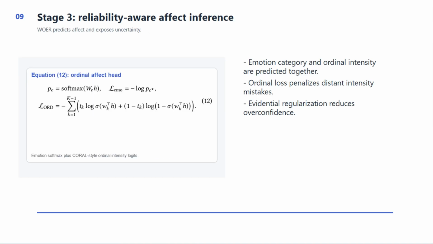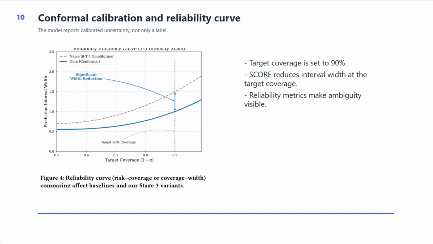Stage 3 turns grounded representations into affect predictions. The model predicts both the emotion class and the ordinal intensity. The ordinal objective is important because mistaking low frustration for high frustration should be penalized more than a small intensity error. The WOER head also uses evidential regularization, so the model is discouraged from being overconfident when the clip is visually ambiguous. Figure 4 shows the reliability trade-off.